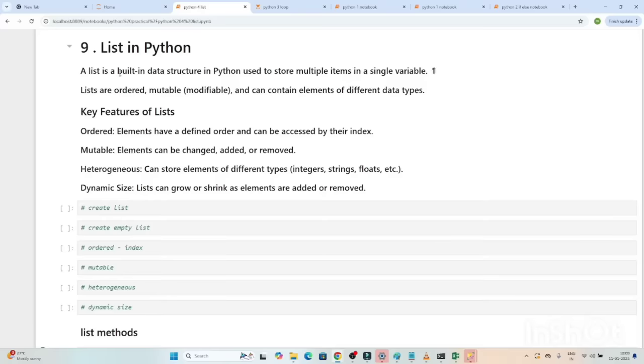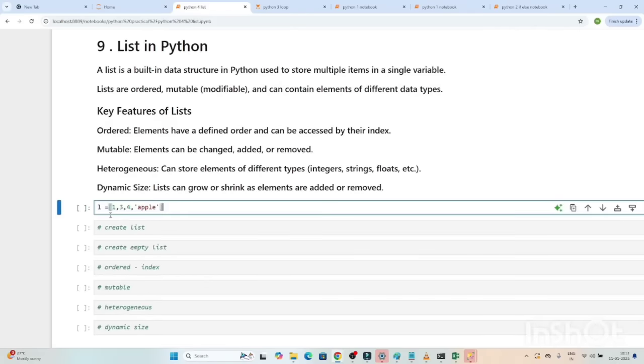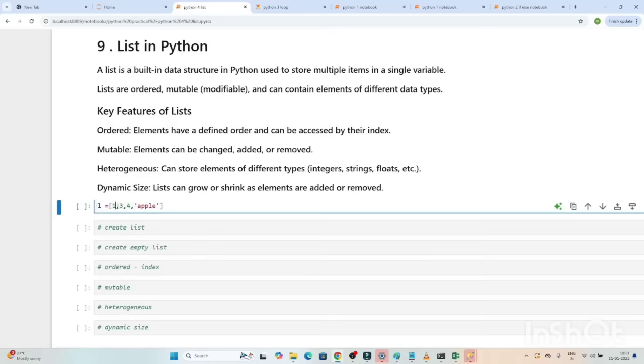A list is a built-in data structure in Python. It is used to store multiple items in a single variable. For example, you can see I have created one list. In this list, I am storing multiple items in a single variable. So a list is generally used to store multiple items in a single variable.